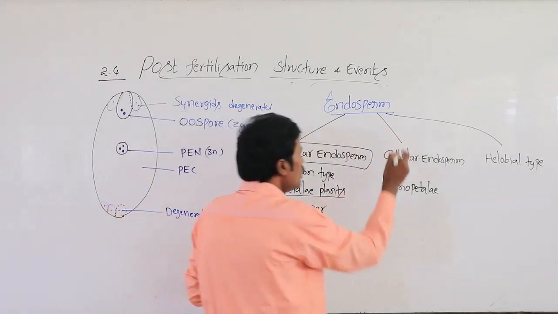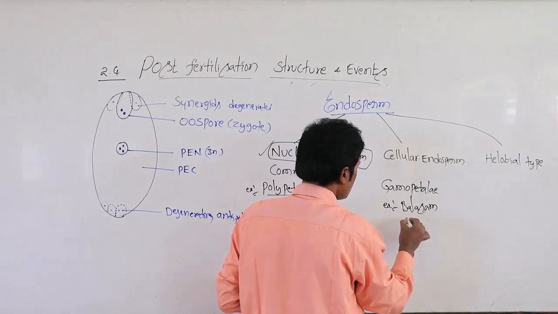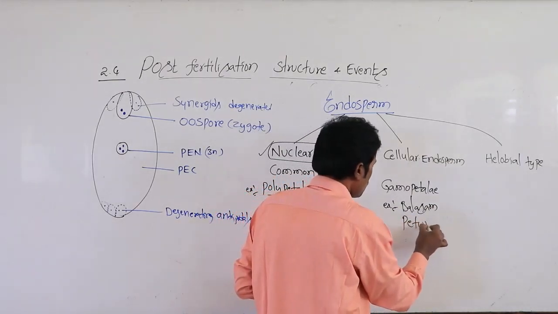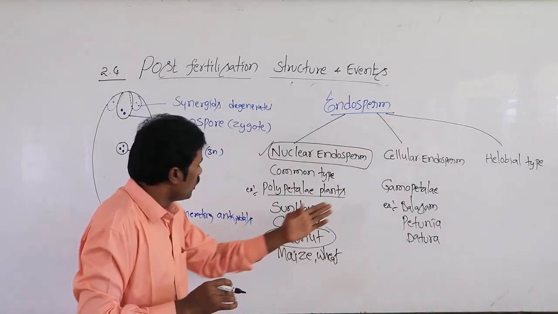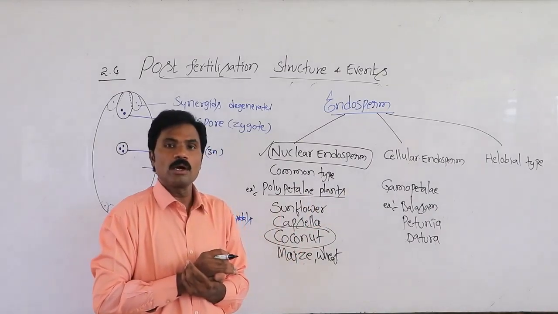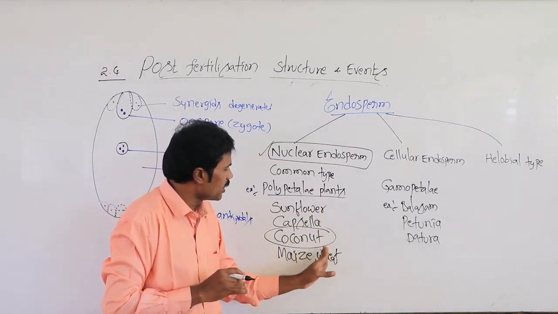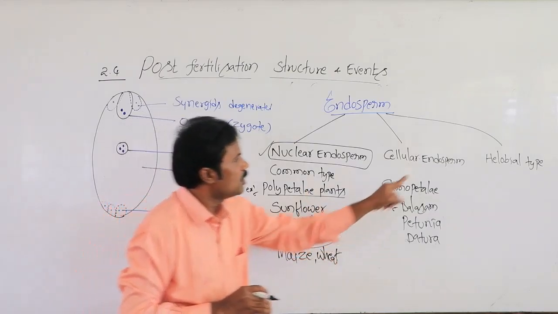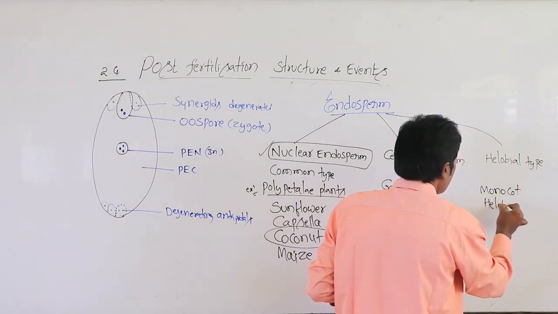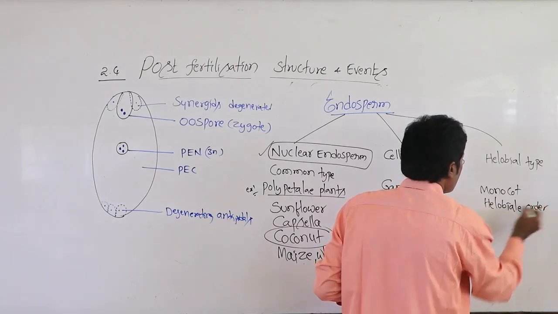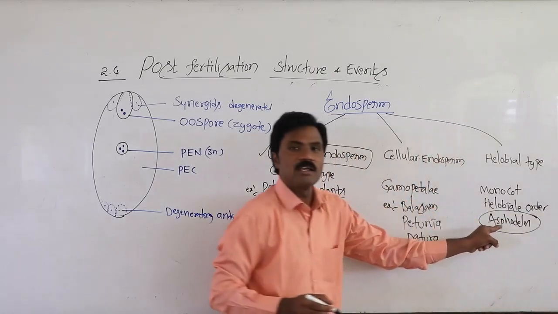Then the cellular type: balsam, petunia, as well as datura, and even rice. Then helobial, in monocots, helobial order: Asphodelus. The name of that plant is Asphodelus.